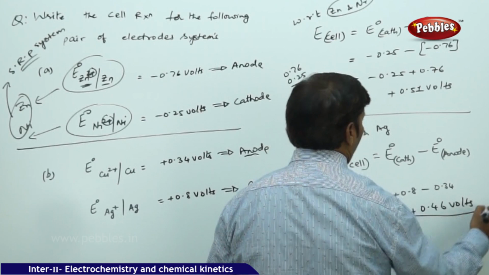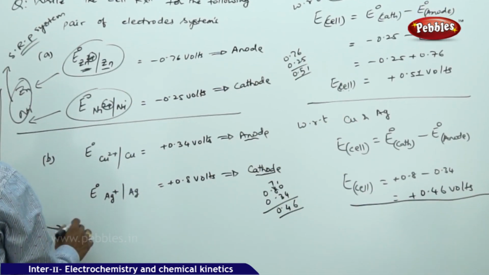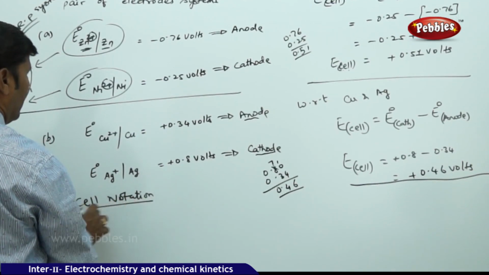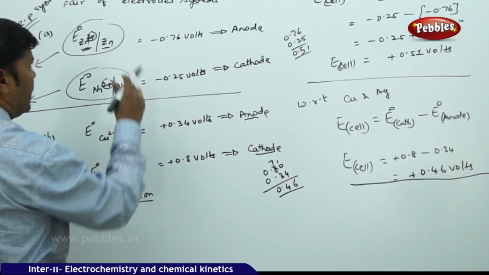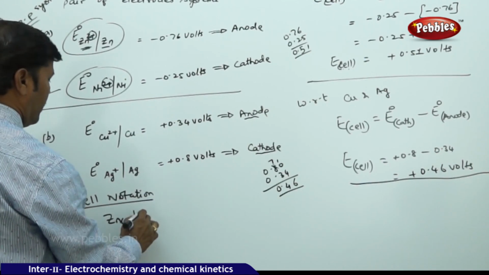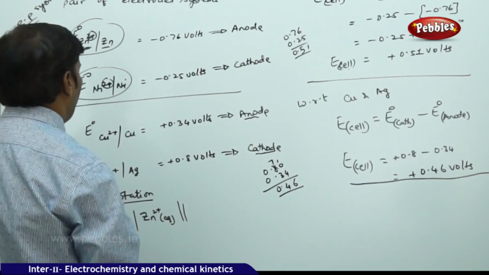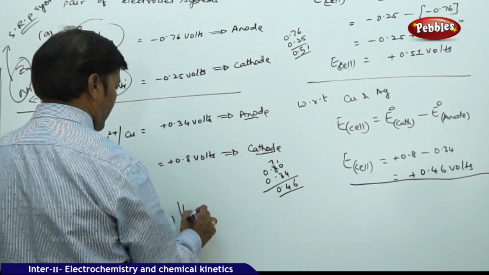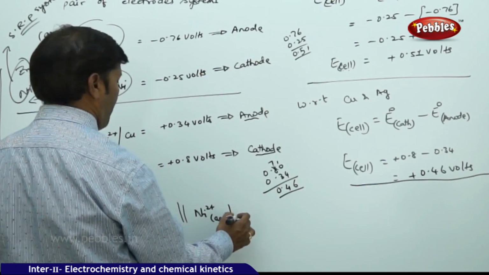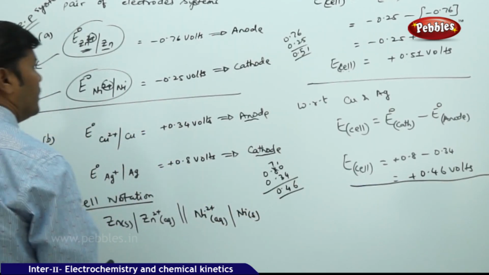And also you can write the cell notation. If you want to write the cell notation for the first case, zinc is at anode, so I will take zinc solid, Zn2+ aqueous, separated by salt bridge. Nickel is getting reduced, so Ni2+ aqueous, single vertical line, Ni solid. That is the cell notation for the first electrode system.